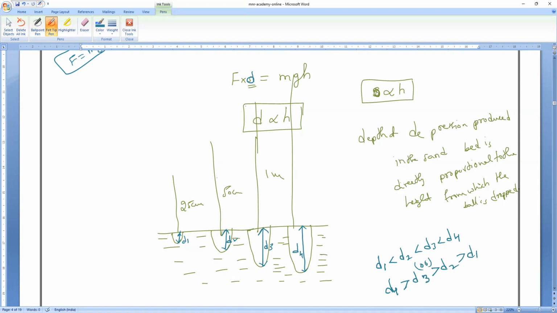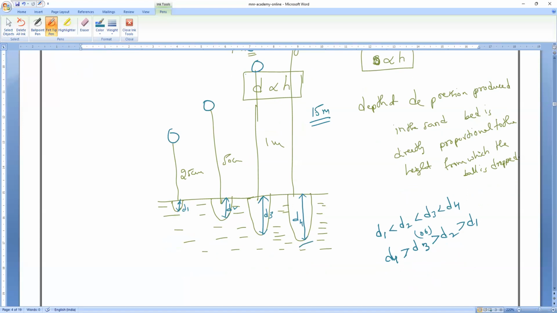Do you all understand, everybody? All of you? Please respond. Yes. Because in the fourth case, when the object is dropped from 1.5 meters, it is the deepest, because the kinetic energy of the ball just before hitting the ground is maximum. In which case? Fourth case or first case? In which case is the kinetic energy maximum, guys? In 1.5 meter. Case number 4, before hitting the ground.